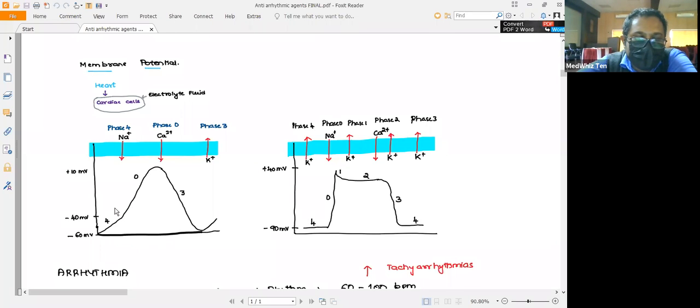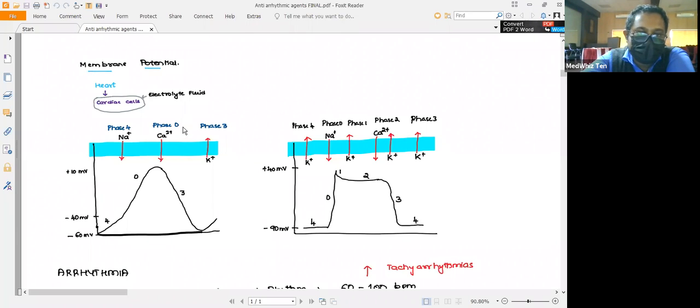The activity before the generation of the action potential is the phase 4 activity. After reaching the threshold, the action potential generated, which carries the impulse along the atrium as well as the ventricle, is mediated by the calcium ions.